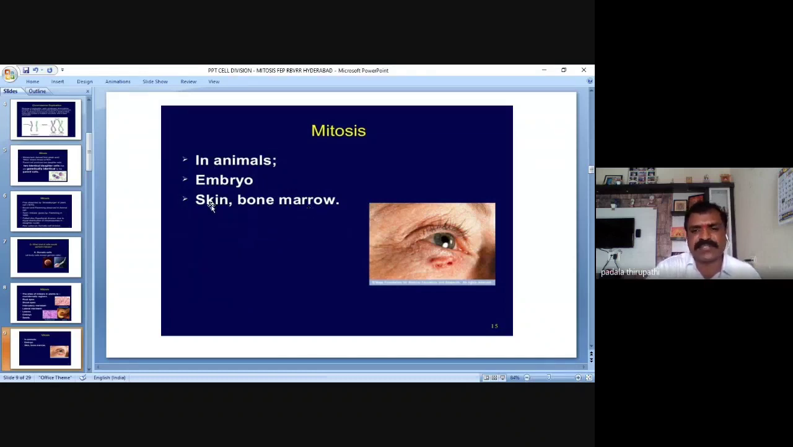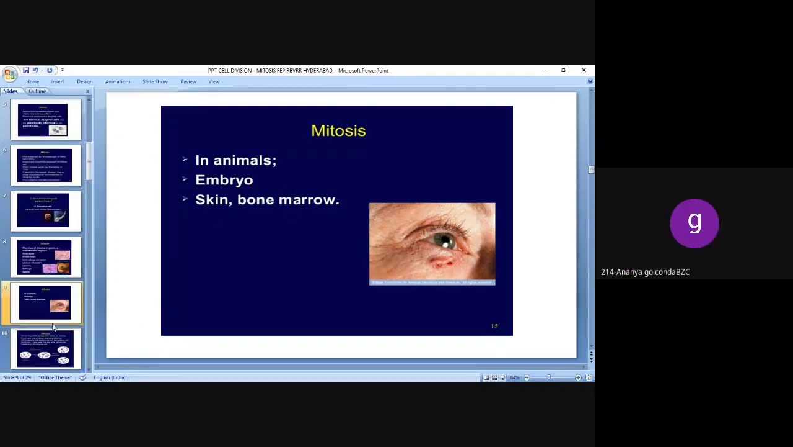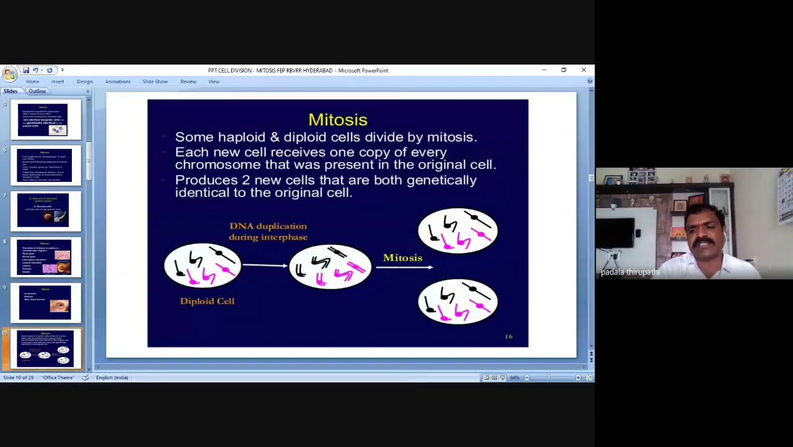Skin is the protective layer of all living organisms. Skin is nothing but a protecting layer. It is like a military man, a soldier, protecting from the external environment. An embryo is nothing but the production of the next generation. So these are all going to perform which division? Mitosis cell division.